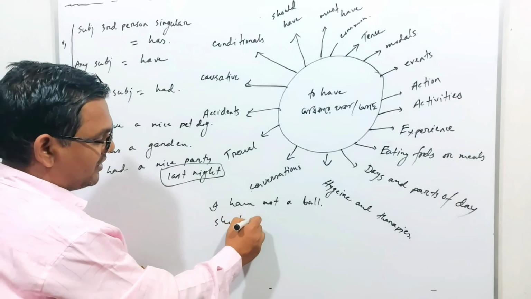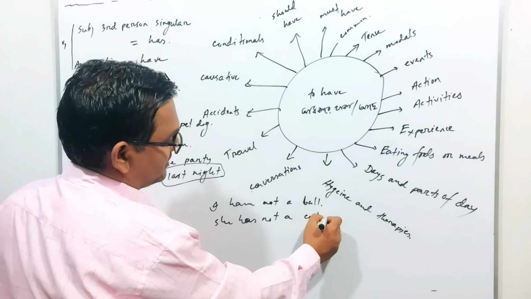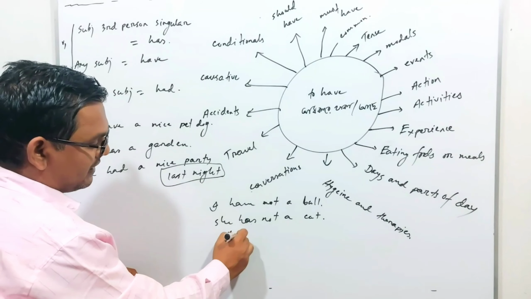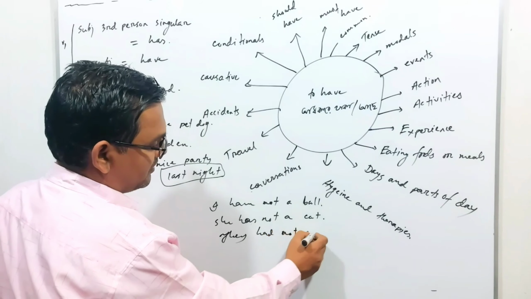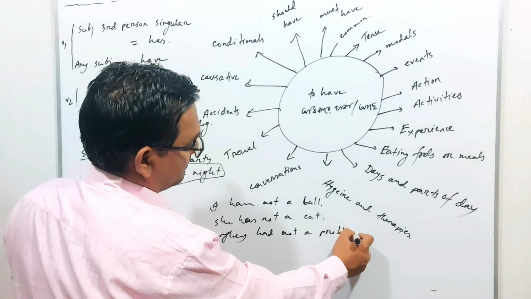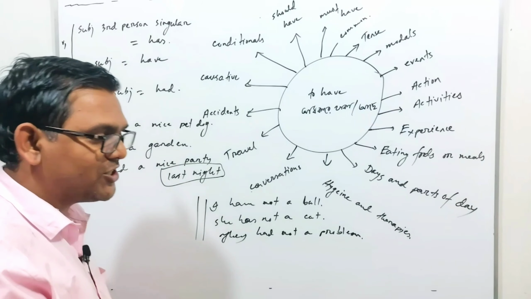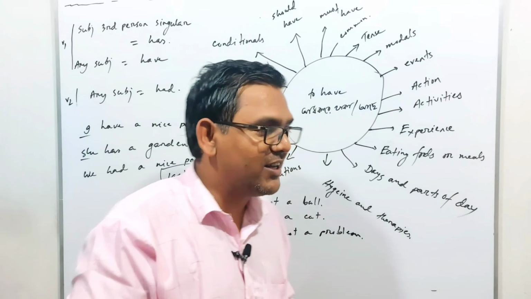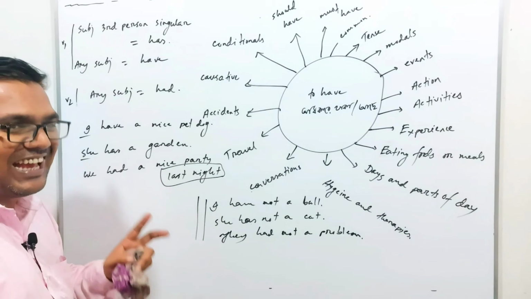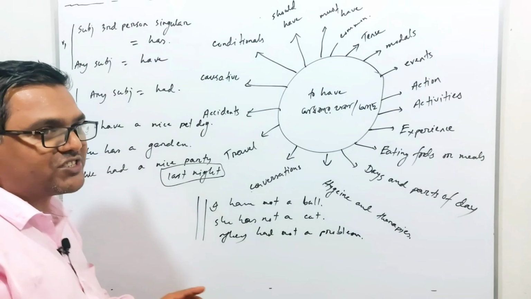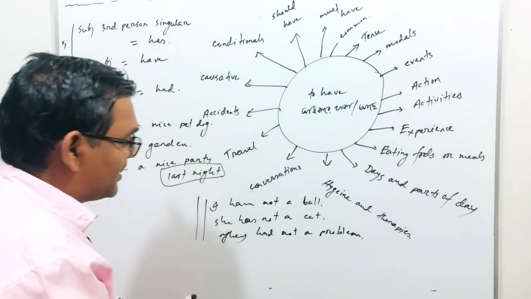And she has not a cat. They had not a problem. Look at this. This one is somehow the older version of to have verb use. But in modern time, nowadays people are using English all over the world as it is one of the most spoken languages in the world, and people are using this form.